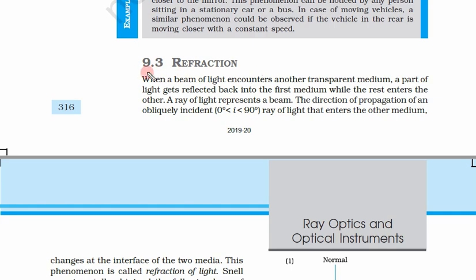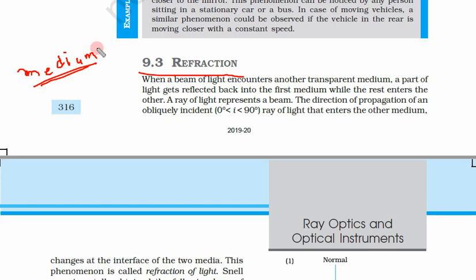Our next topic is refraction. First of all, let us understand this word. So this word is medium. Medium could be anything like vacuum, air, water, glass, diamond. Anything in which light can travel can be a medium.